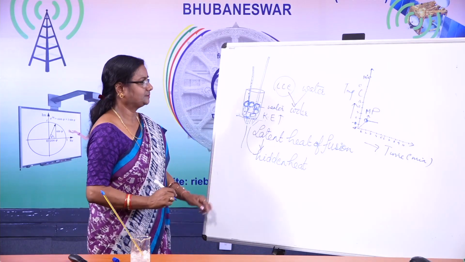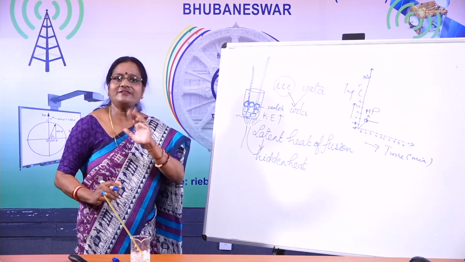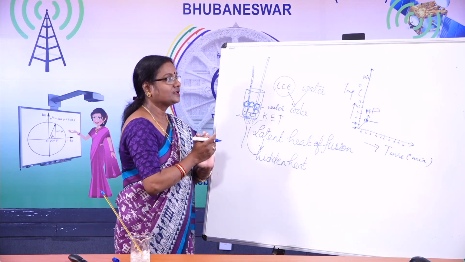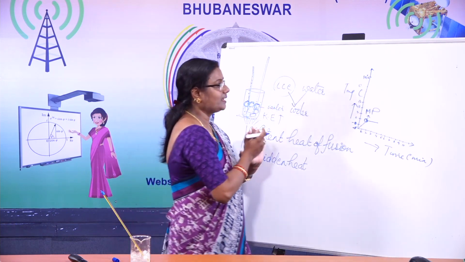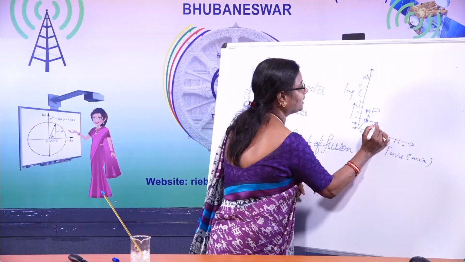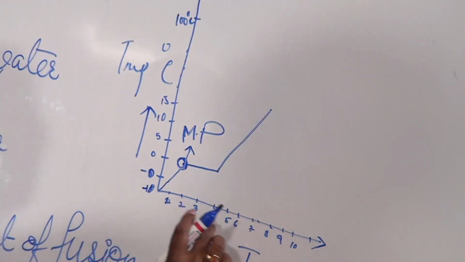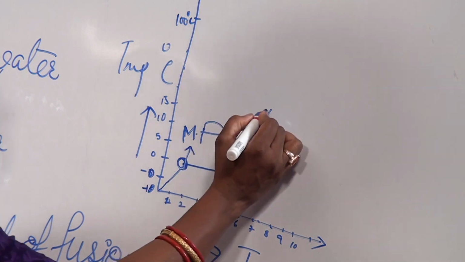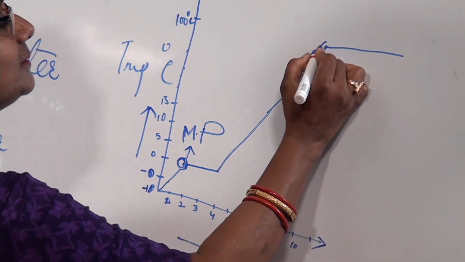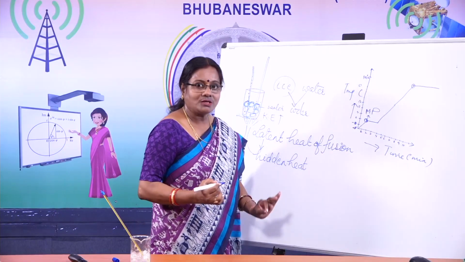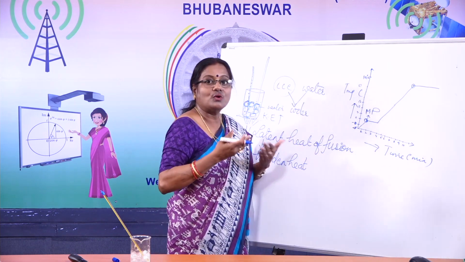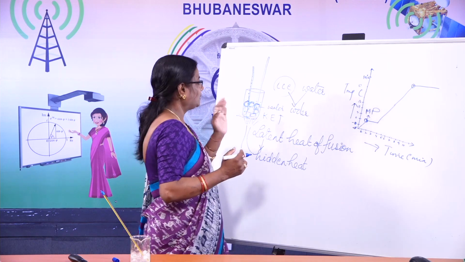Okay, children. Now, a time will come when all the ice particles will get converted into water. Then after that, what happens, you know? Again, the heat is being continuously provided. Again, you will find there is an increase in the temperature after a few minutes. And the temperature increases up to 100 degrees centigrade. Why 100 degrees centigrade? Because at 100 degrees centigrade, what happens? Water starts boiling. Here it has come to the liquid state.